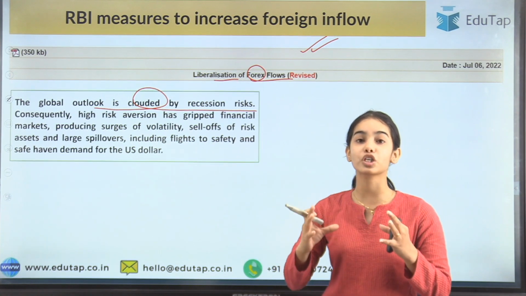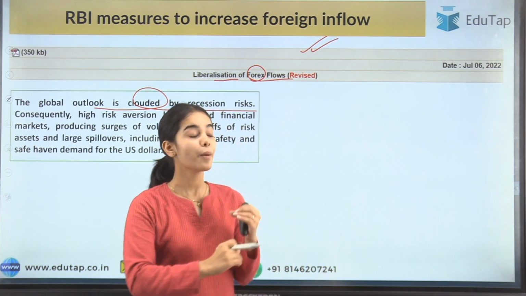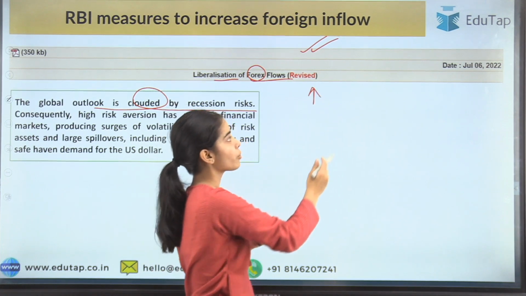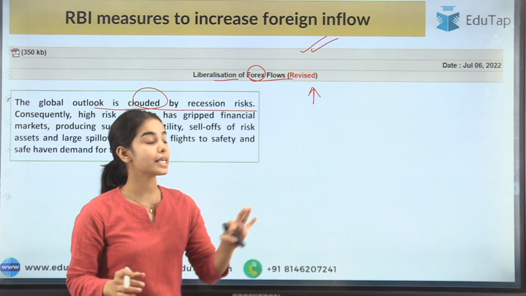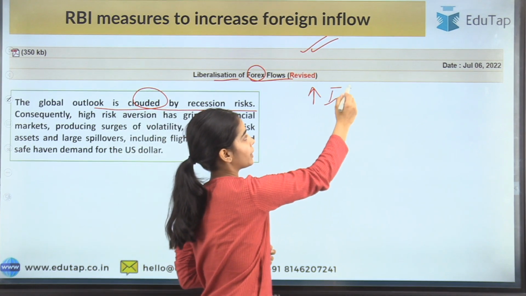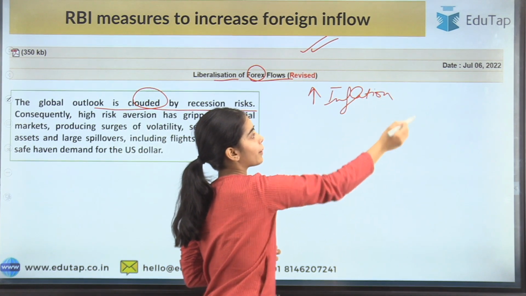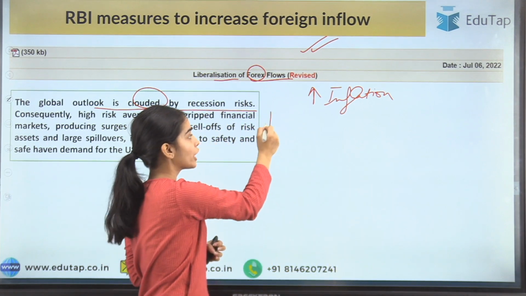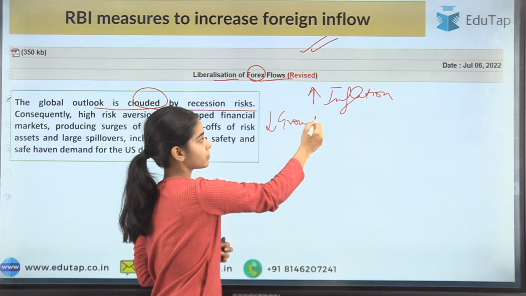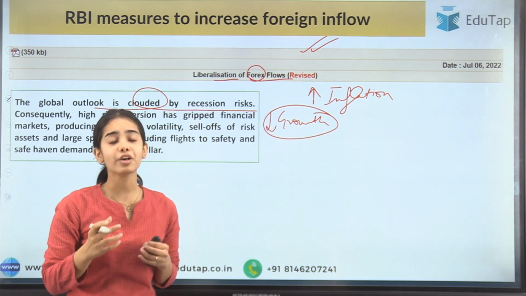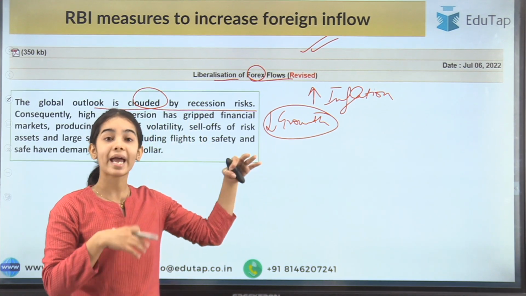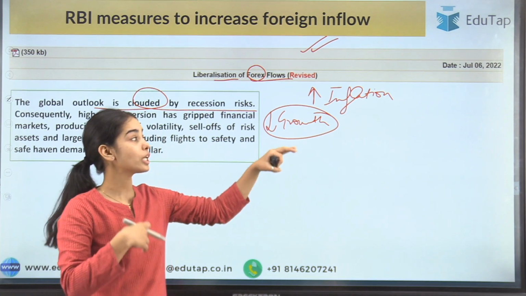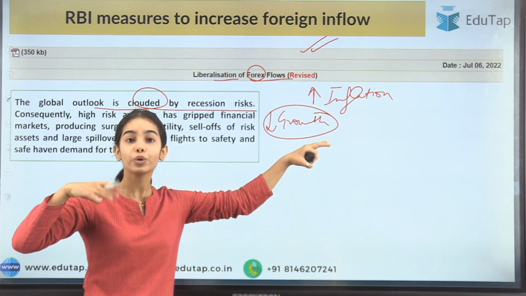There was high inflation coming not only in India but in most of the advanced economies and most of the emerging market economies. In all the countries, inflation is growing very rapidly, and growth has been low due to COVID-19. During COVID-19 in many countries there was negative growth. So the growth was low, and after that the Russia-Ukraine war started, so inflation rose to a new high.